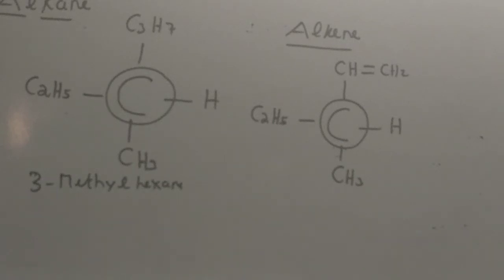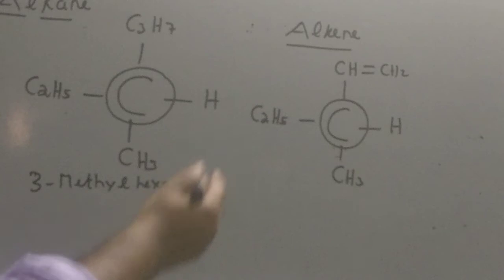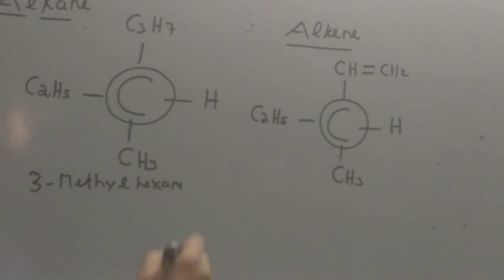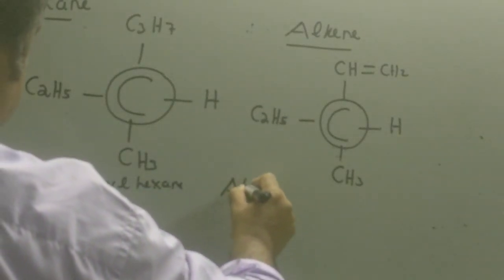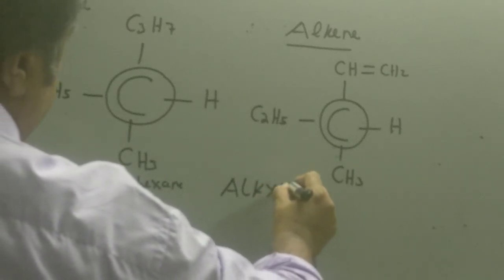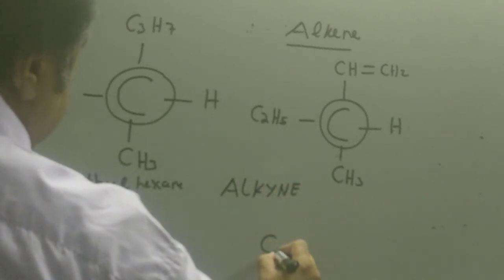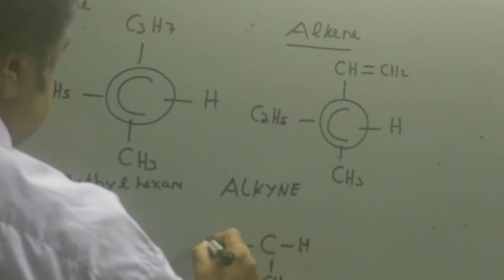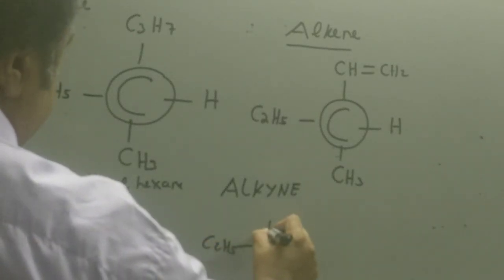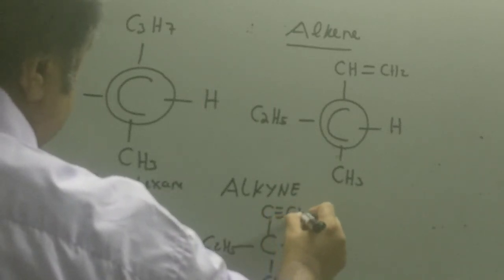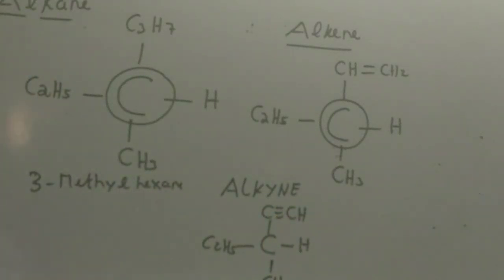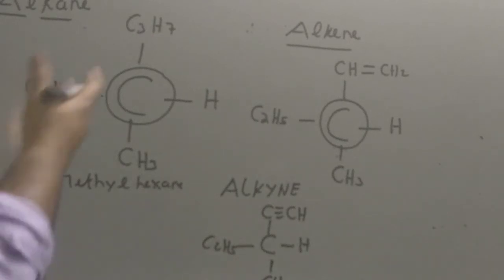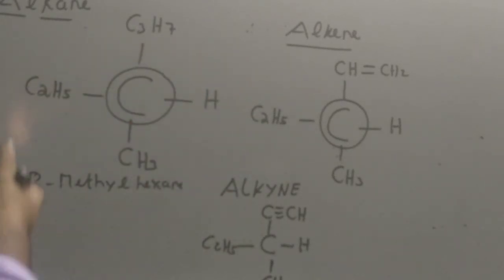And I think by drawing all these 2, we can even draw the smallest alkyne which can be optically active. Same thing, just instead of double bond, we'll put a triple bond. So it will be C, H, CH3, C2H5, and this is C triple bond CH. That is your 3-methylpent-1-yne. So all these are optically active compounds. Why are they optically active compounds? They all have 1 chiral carbon, so they will be optically active. What is chiral carbon? Attached to 4 different groups.